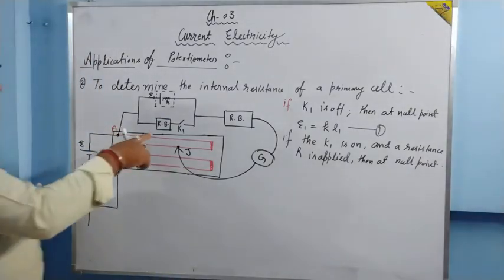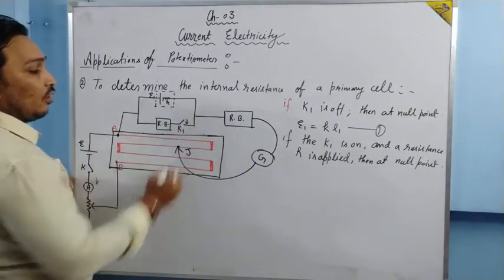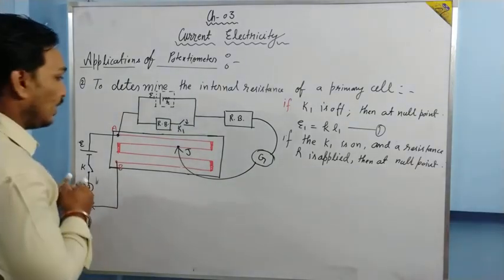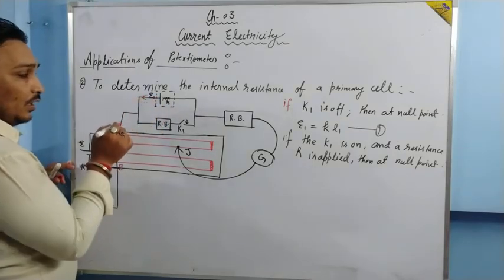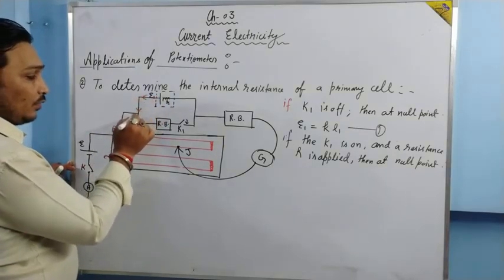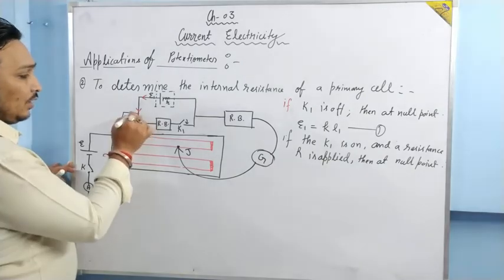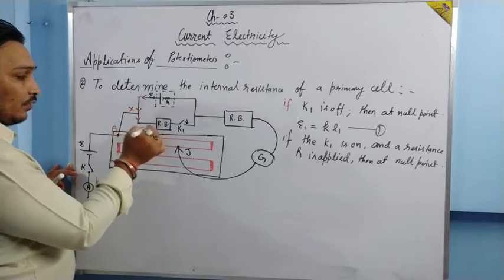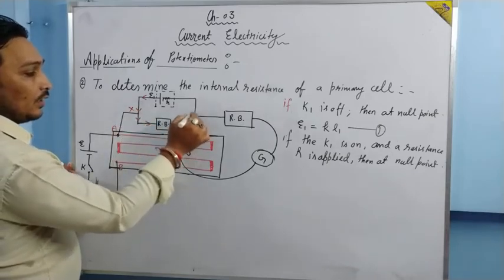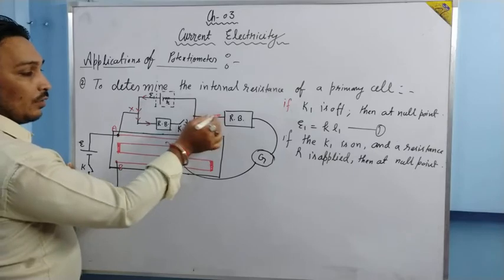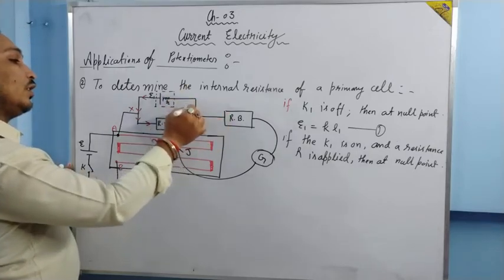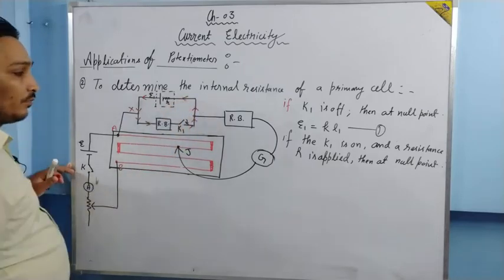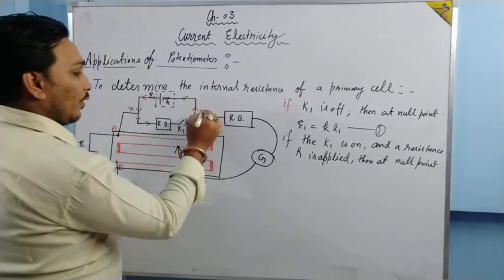But when this resistance box is applied, this key is on, then what will happen? Just try to understand. From the cell a current will be flowing. The current will divide at this junction. Let this point be X, and some current will go towards this side, some current towards this side. But here we have already taken a current, so current will be passing like this. Let this point be Y.